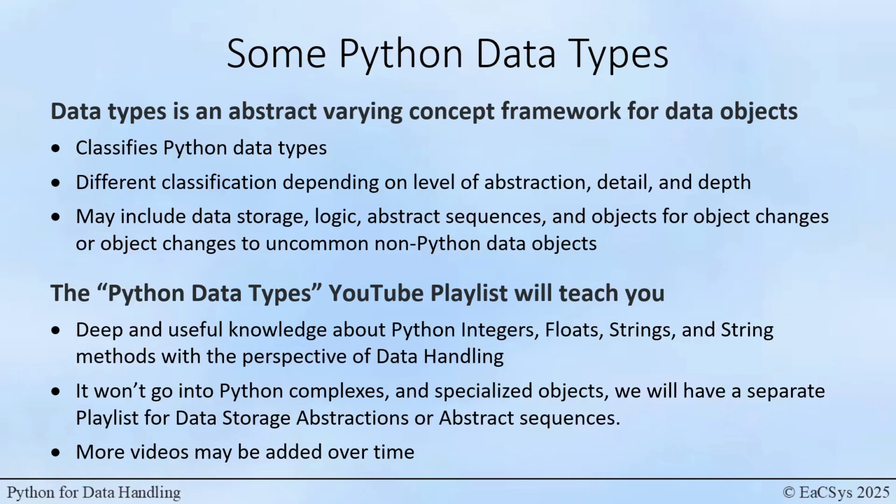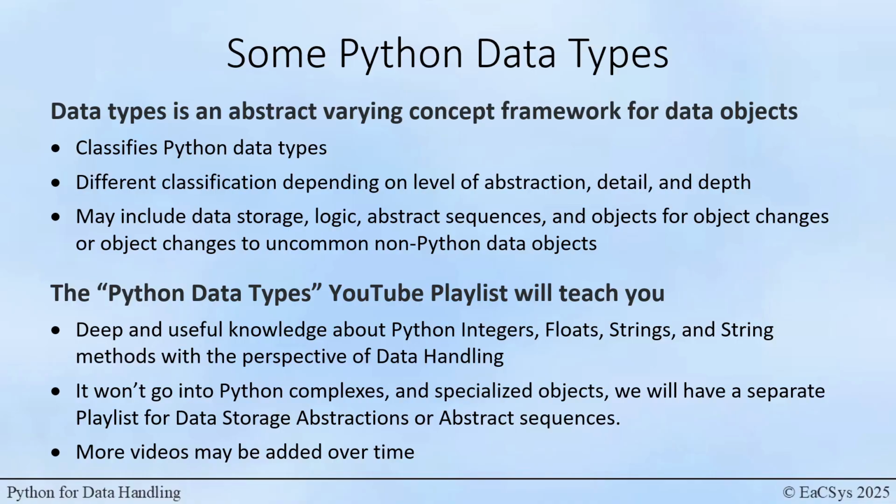All right, let's talk about Python data types. Python data types is an abstract concept framework which is used to classify Python object types. The most common Python data types within data handling are integers, floats, and strings.